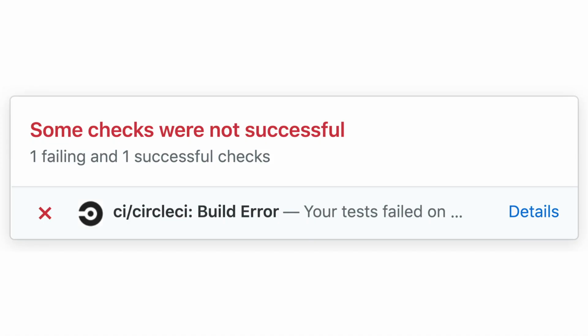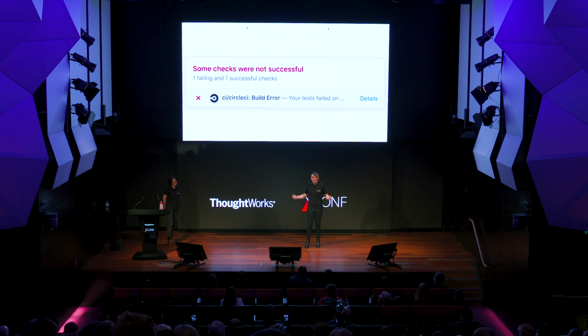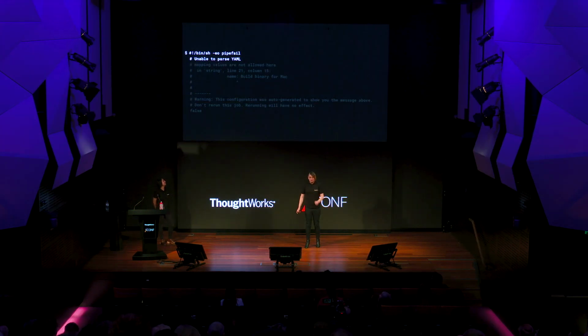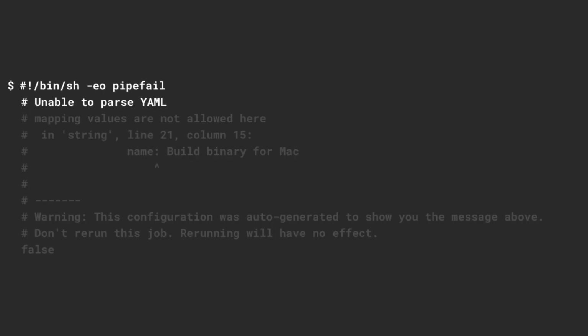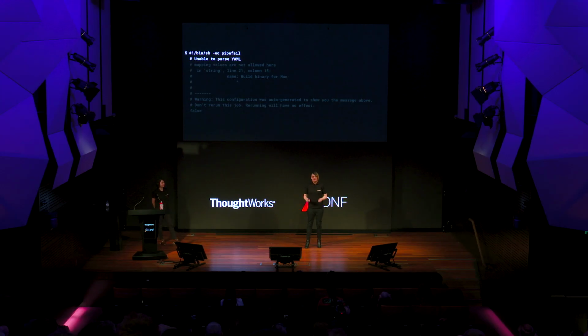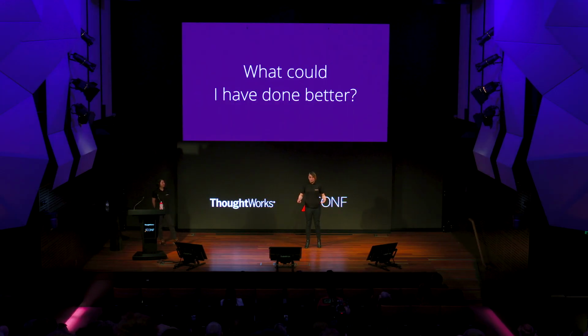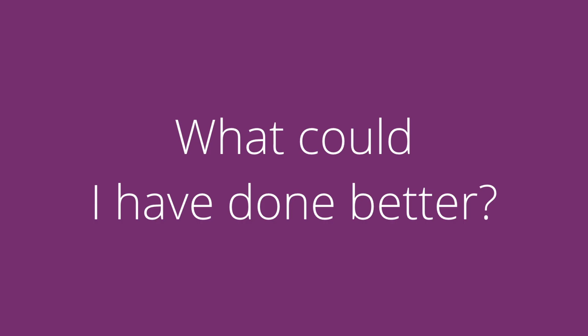I broke the build. Hell, I didn't just break the build, I broke all the builds. I broke the entire pipeline. Nothing was running for anyone because the entire pipeline was now broken. Why? The YAML. I was writing YAML and I had forgotten a single colon. I had made a change that looked straightforward, I'd pushed it, and I'd broken everything. So what could I have done better in this situation? How could I have avoided that?